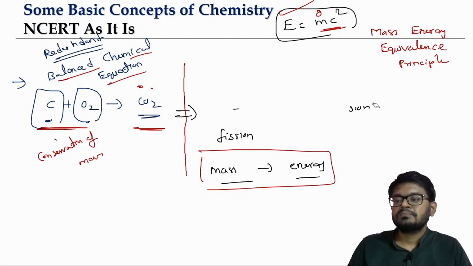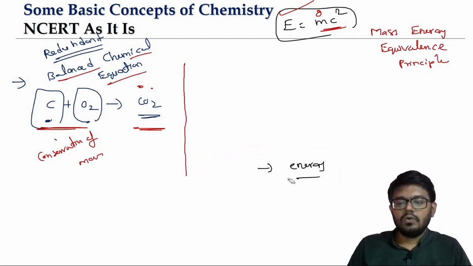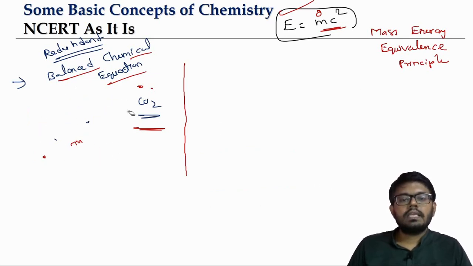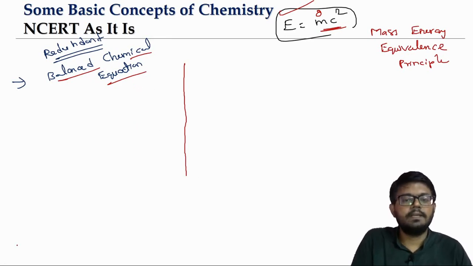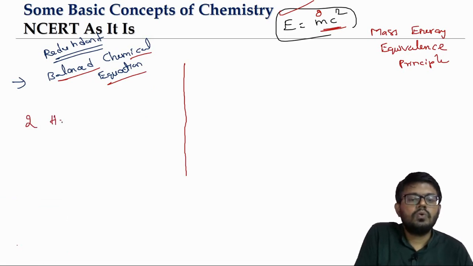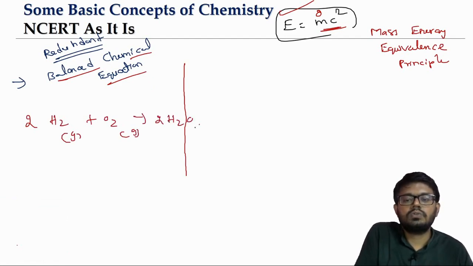Then Gay-Lussac's law of combining volumes. If you talk about a gas phase reaction, like what we have already studied, 2H2 plus O2 gives rise to 2H2O.